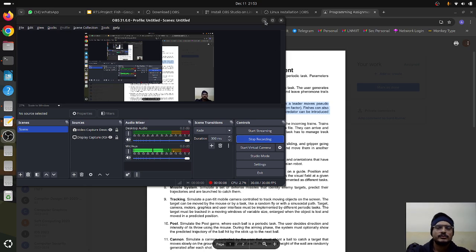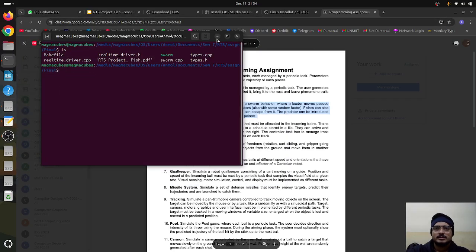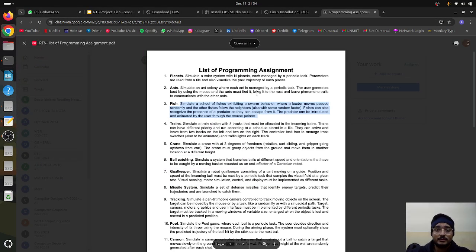Now before jumping to the code, let us talk about the problem statement. Herein we need to simulate a school of fishes exhibiting a swarm behavior where a leader moves in a random way and other fishes follow the neighbors with also some random factor. Fishes can also recognize the presence of a predator so that they can escape from it, and the predator can be introduced and animated by the user via the mouse pointer.